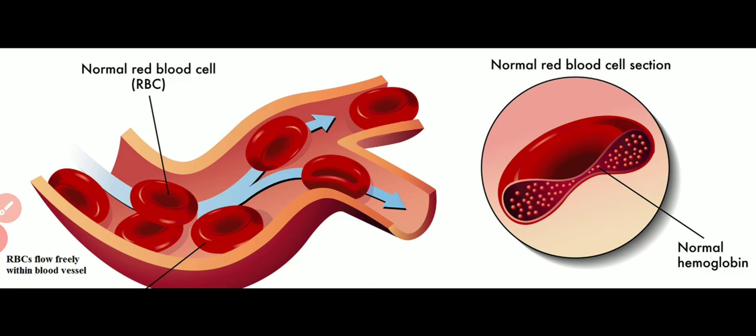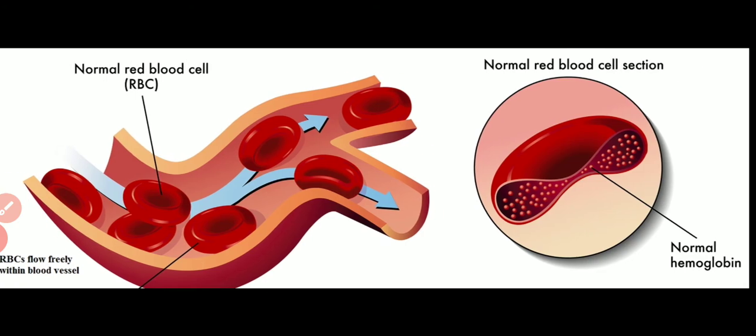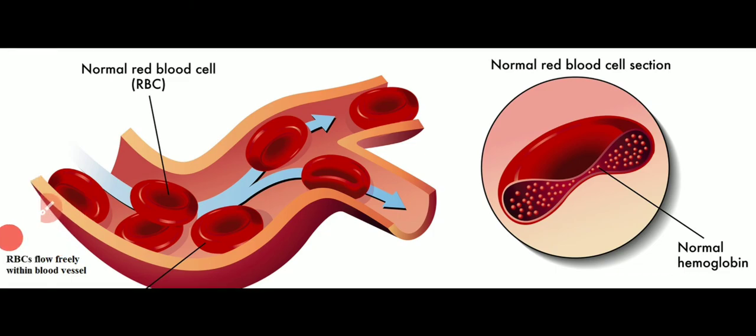And there's a fact that even more than carbon dioxide, it has more affinity towards carbon monoxide. You might have heard many times that we should not sleep in a room where there's a burning fire or where we are burning something, because whenever something burns, it releases carbon monoxide, and our RBCs have a high affinity towards carbon monoxide.